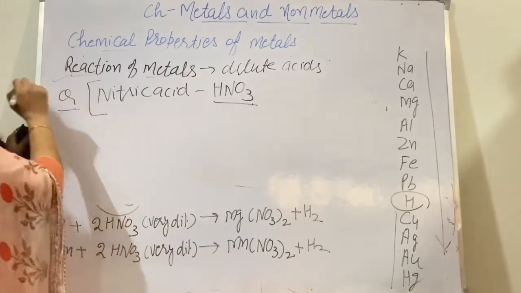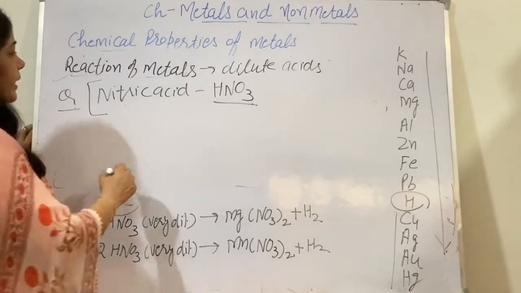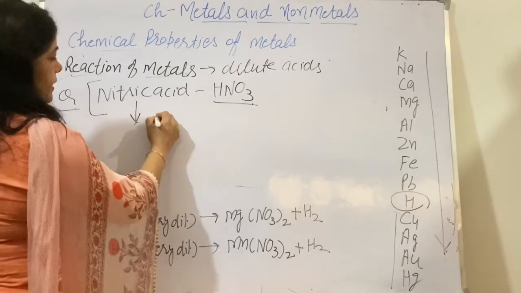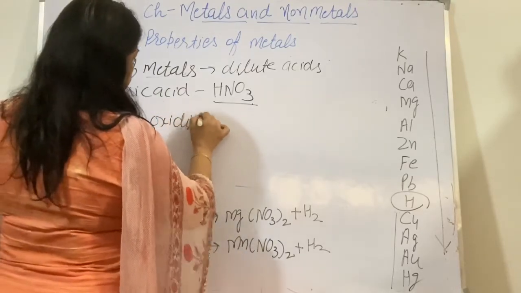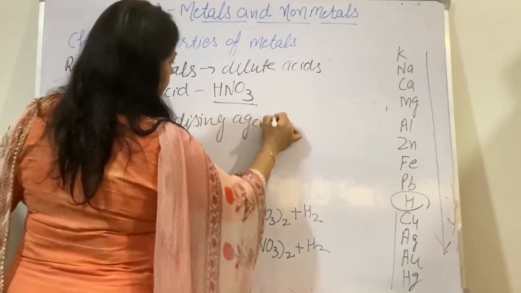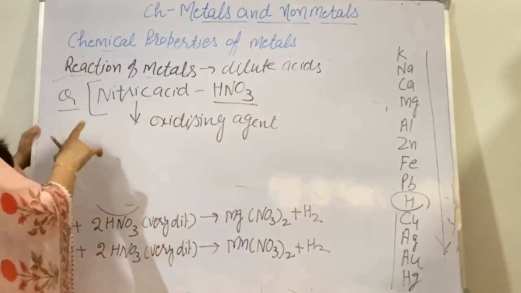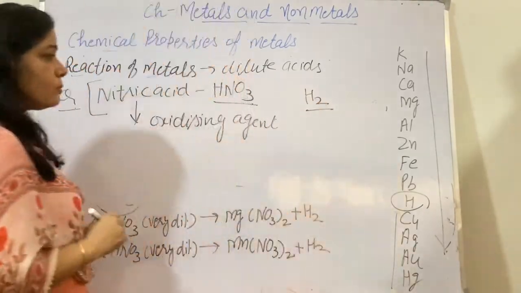Again, a very important question of this chapter. Why do metals not react with nitric acid? What is the reason behind that? This nitric acid is a strong oxidizing agent. And when metals react with acid, I have told you hydrogen gas is produced.